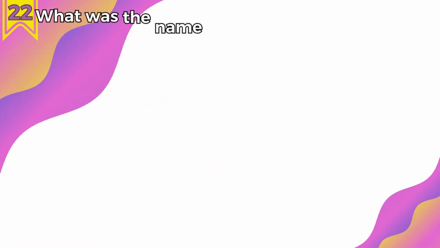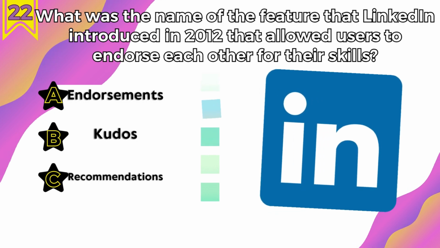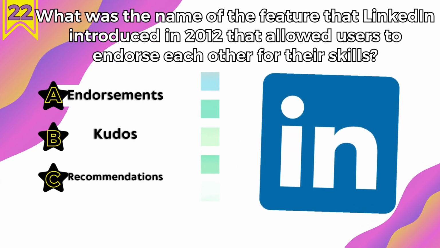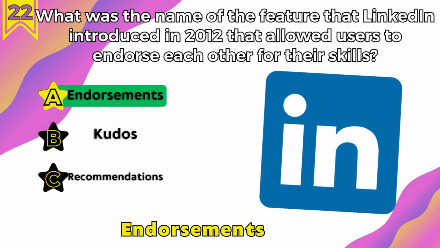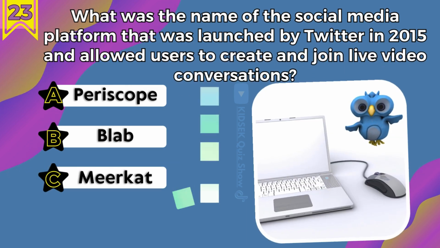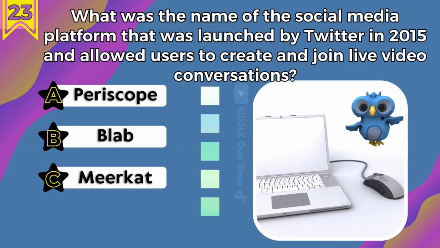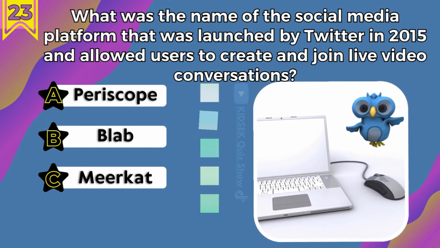You know what was the name of the feature that LinkedIn introduced in 2012 that allowed users to endorse each other for their skills? That was endorsements. You know what was the name of the social media platform that was launched by Twitter in 2015 and allowed users to create and join live video conversations? That was Blab.